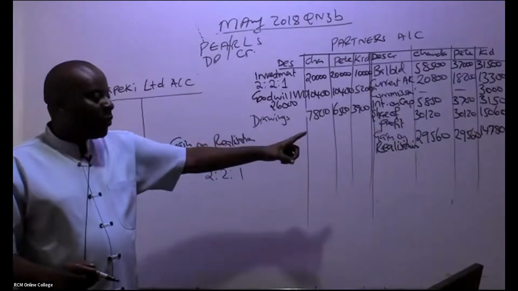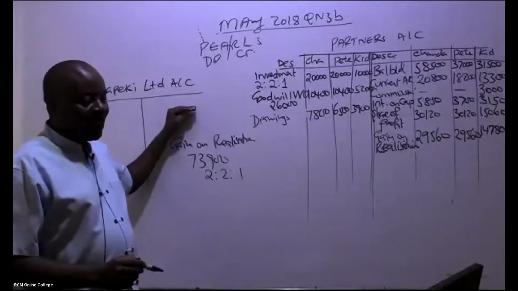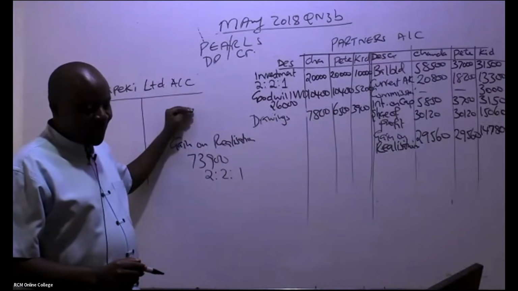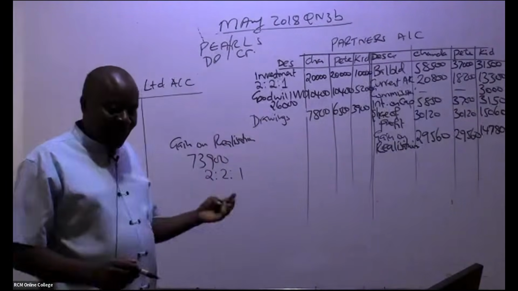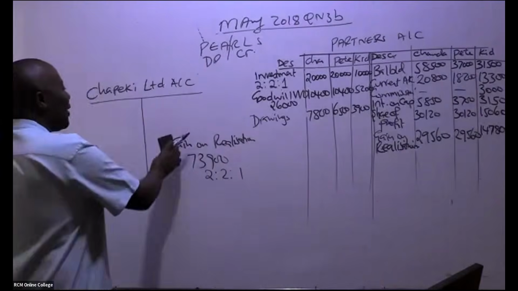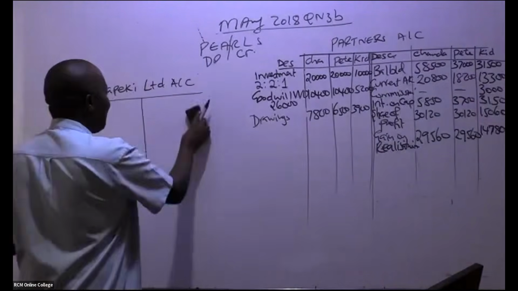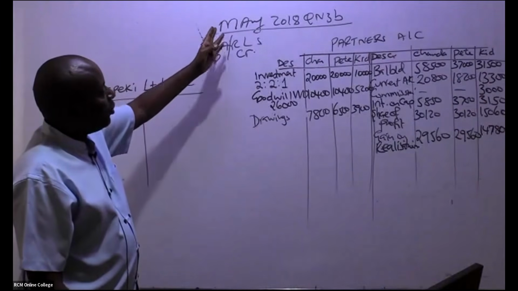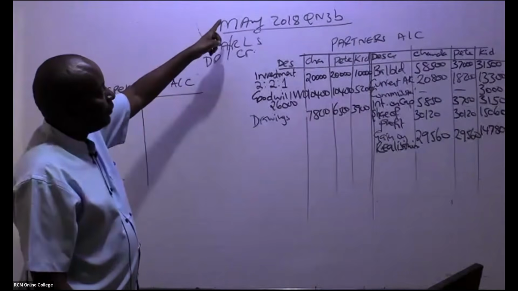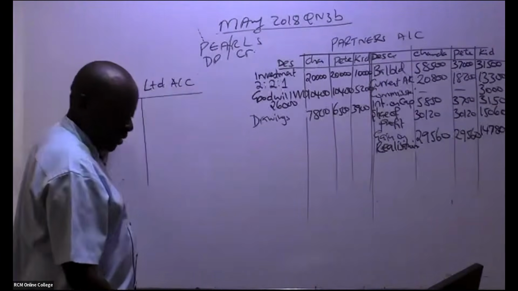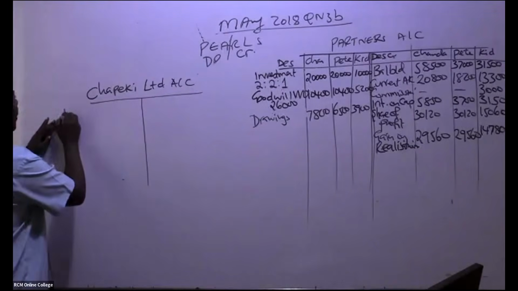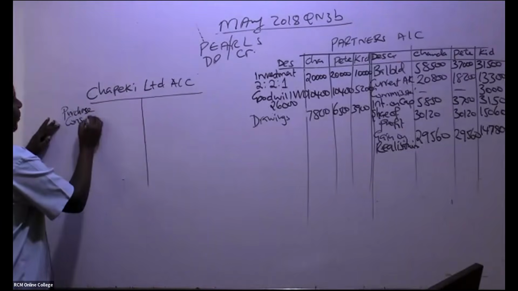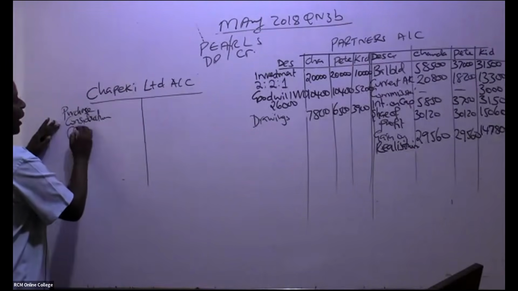All right. So can we come to this account now very comfortably? This Chapeki Limited is quite a nice account. It should be able to balance by itself. Remember, on the realization, you had the purchase consideration on the credit side. So the double entry is here: you debit purchase consideration, through the realization.